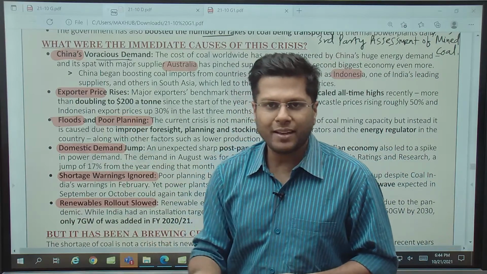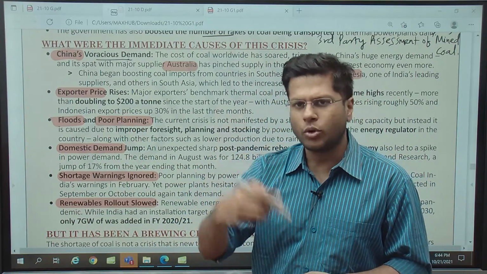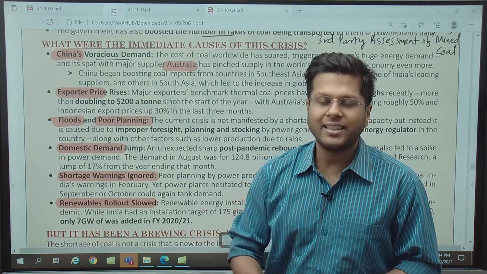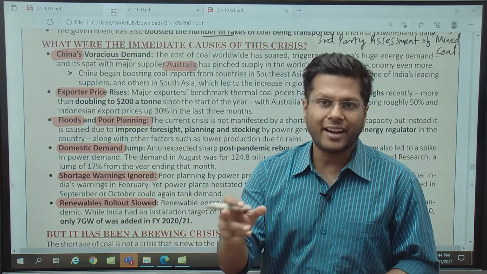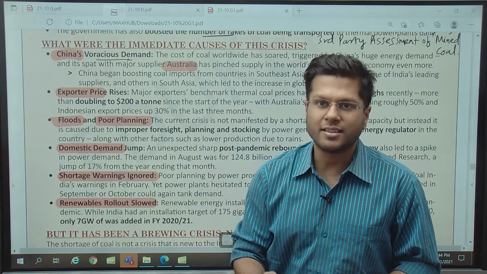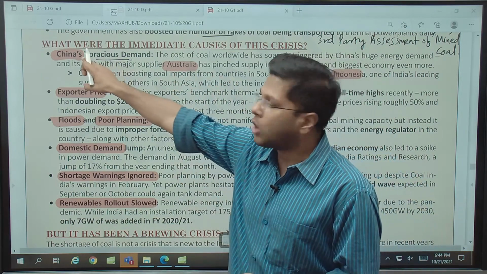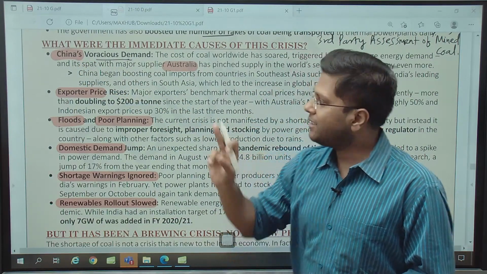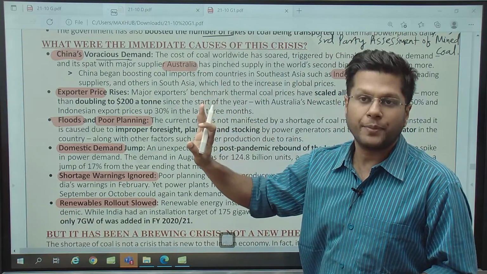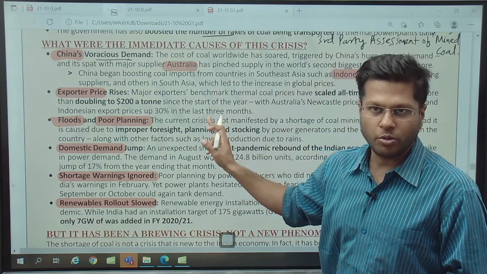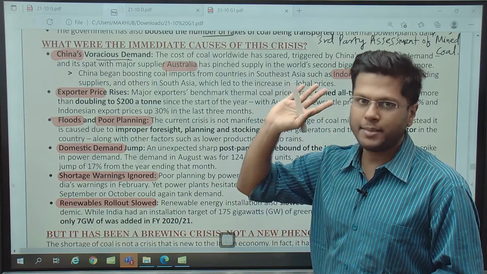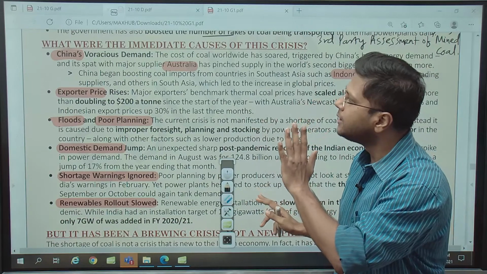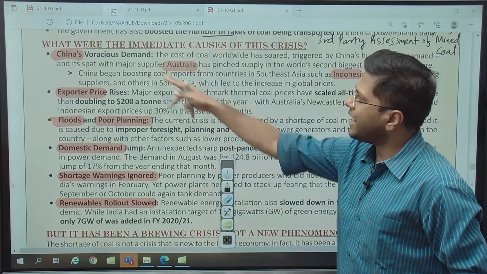One good example is Australia alleging that there are COVID issues and we must investigate what was the origin. China retorts by saying, why don't you take care of your Great Barrier Reef? No tourism to be done at those places. So effectively, China has stopped importing coal from Australia, high grade anthracite coal from Australia, and China has increased its import from Indonesia. India imports from Australia and Indonesia both. So prices of coal have gone up. Very simple, right? So China and Australia were leaving AUKUS separate. Getting back to coal, so China is one.